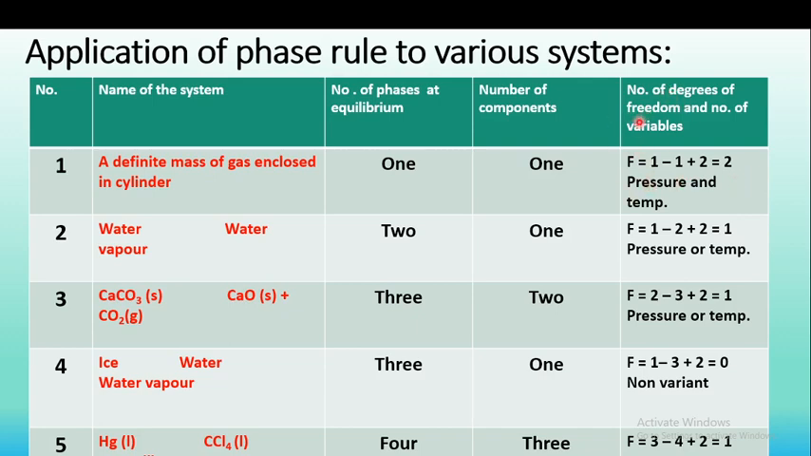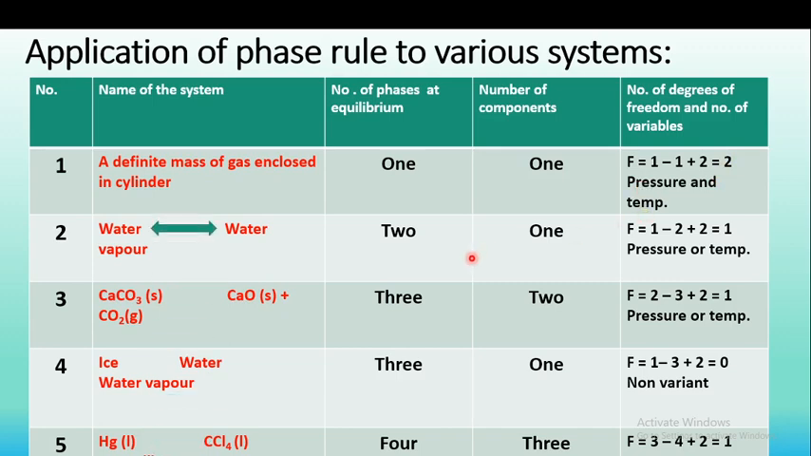Therefore the degrees of freedom are 2, and we can say the system is bivariant, and the pressure and temperature must be defined. In this way we calculate the degrees of freedom. F is equal to 2 means pressure and temperature.